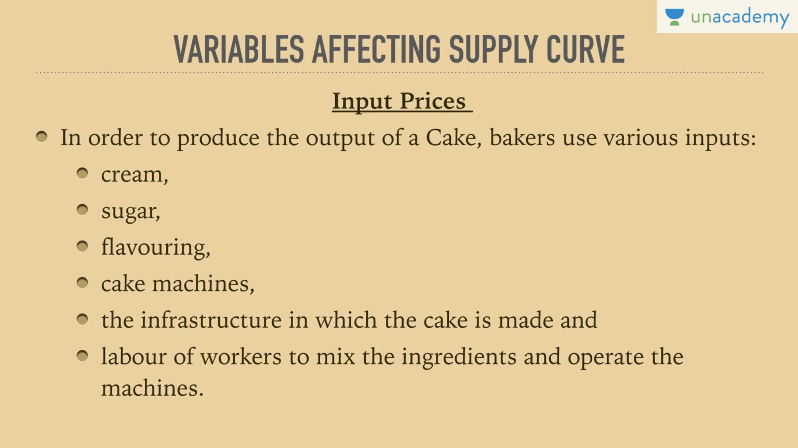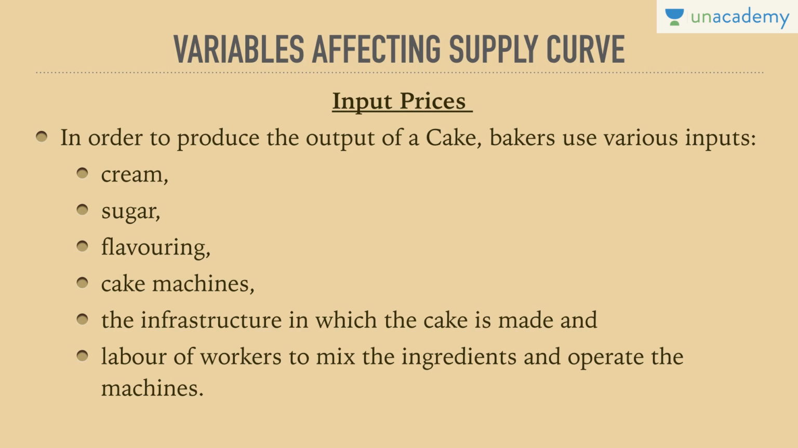Input means raw material. So the ultimate selling price is the same, and the input prices or the raw material prices reduce. Let me make you understand this input price example from the point of view of cake baking. In order to produce the output of a cake, bakers use various inputs. They use cream, sugar, flavors, cake machines, infrastructure in which the cake is made, and labor of workers to mix the ingredients and operate the machines.